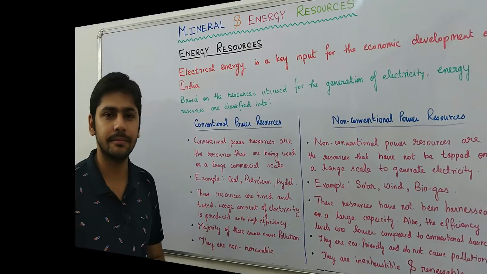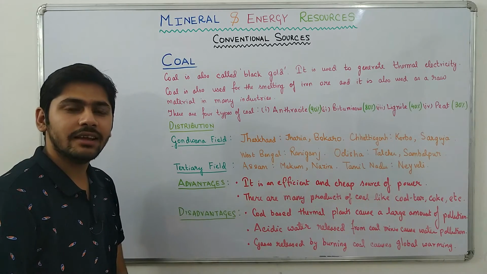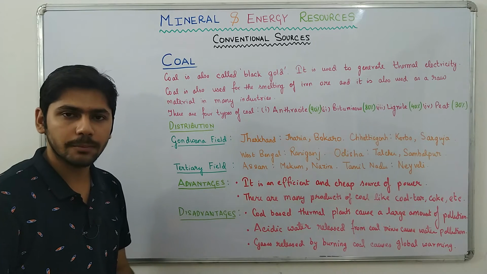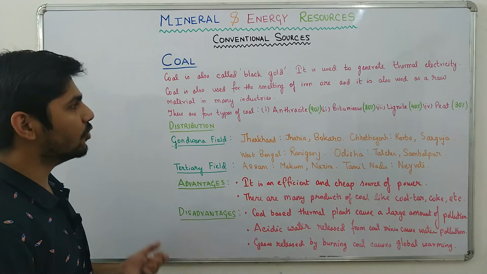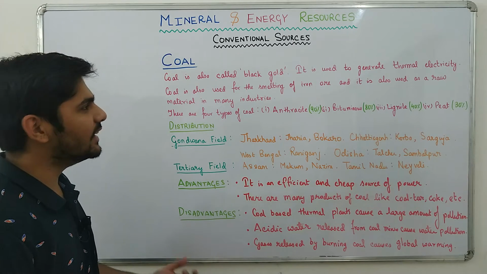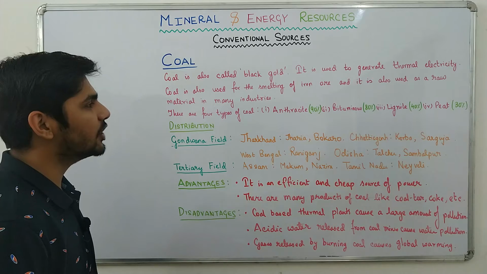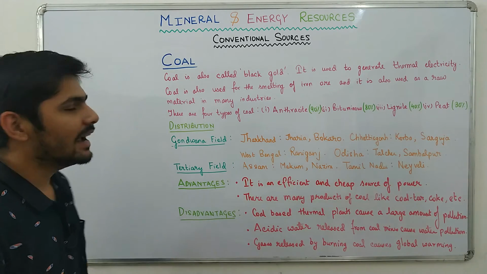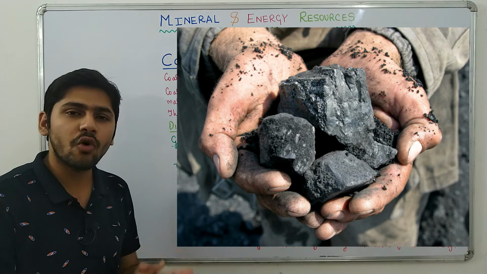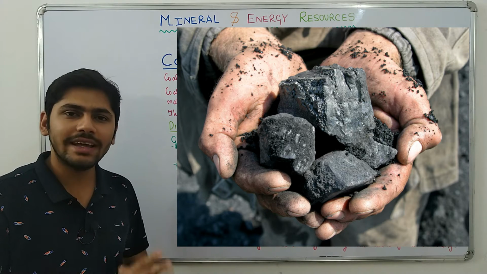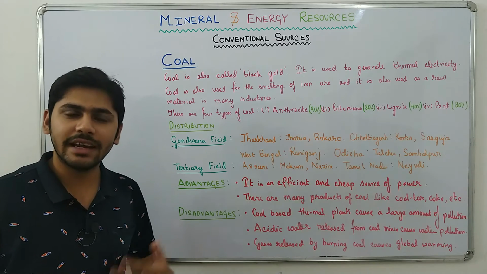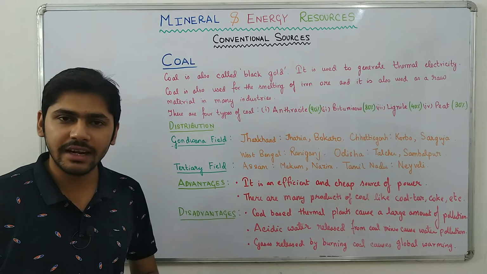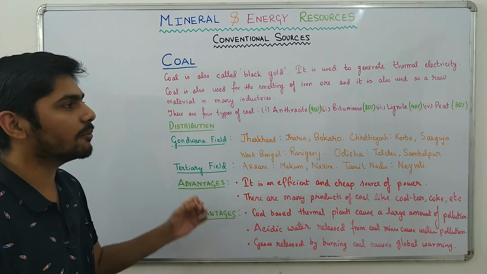Let's begin with conventional sources. The first resource that we are going to cover is coal. Coal is also called black gold. It is used to generate thermal electricity. Coal is also used for the smelting of iron ore, and as a raw material in several industries. It is correctly mentioned that coal is black gold because coal is very valuable. It burns very well and produces a lot of heat. The majority of coal produced in India is used for the generation of thermal electricity.